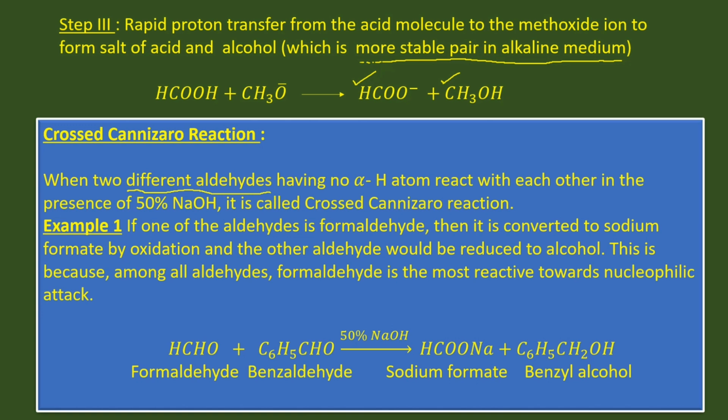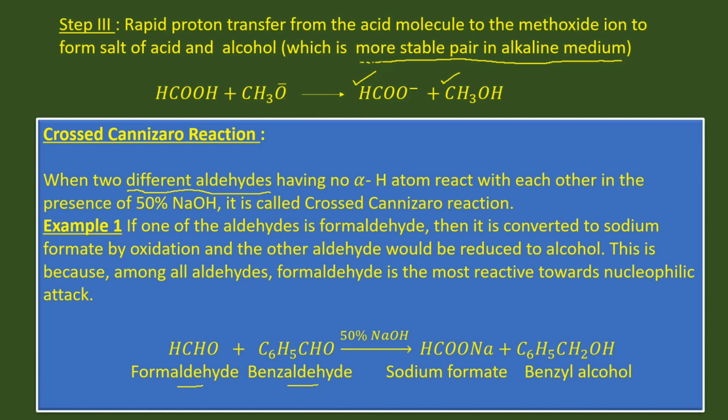Now, example 1. Here, one aldehyde is formaldehyde and another is benzaldehyde. Now, if one of the aldehydes is formaldehyde, then it is converted to sodium formate by oxidation always, and the other aldehyde would be reduced to alcohol.